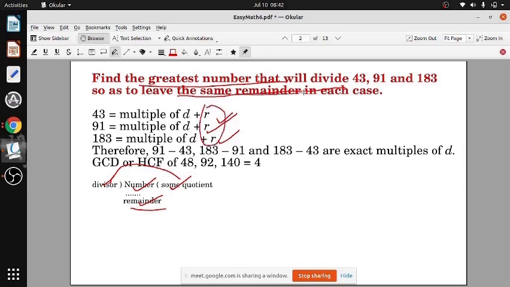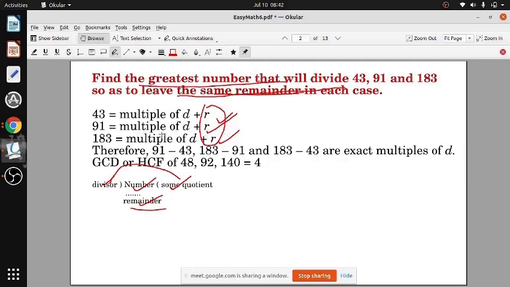The remainder is the same. So if you subtract, r will cancel. If you subtract, r will cancel out. You will get only multiples. The same remainder r will cancel. So 91 minus 43 will be a multiple, because r cancels. 183 minus 91 will be a multiple. R will cancel. And 183 minus 43 are exact multiples. When you subtract, r and r will cancel.